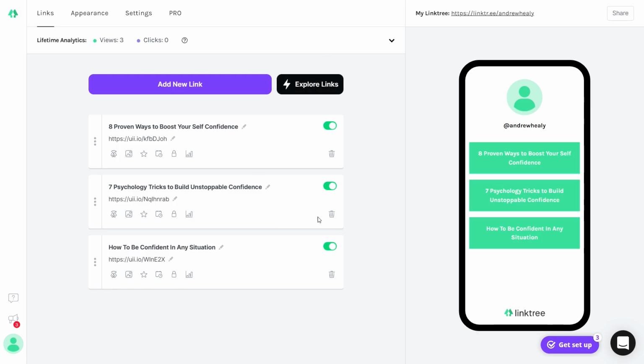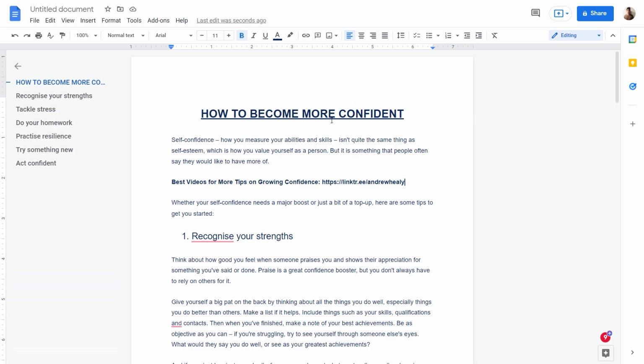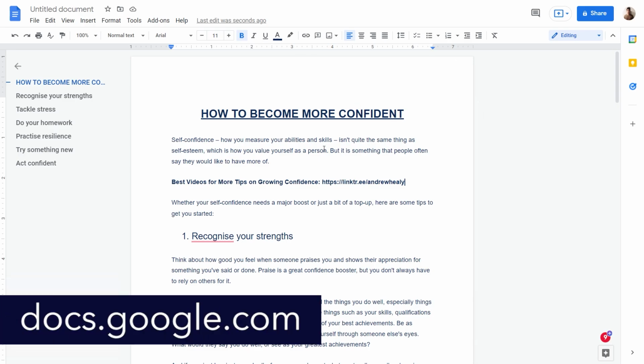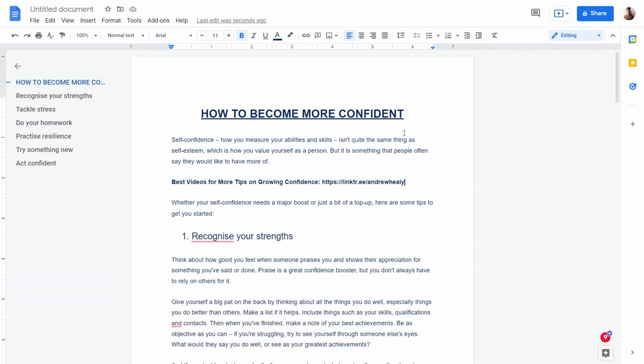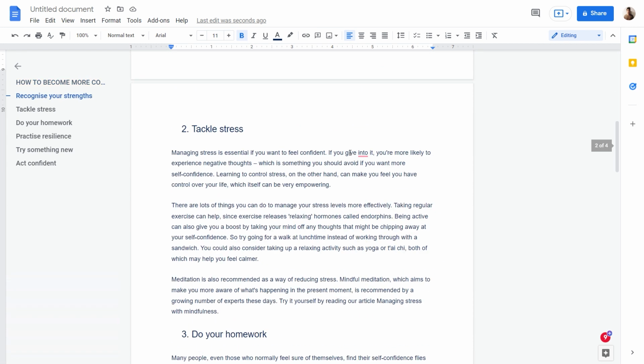Now, once you guys add a few of those links on Linktree here, you will not go on Facebook or whatever to share your Linktree directly. We will instead be using one more platform in order to get paid, and that platform is Google Docs. It may come as a surprise, but you will see soon enough why this site will be so helpful for us, so stay tuned.